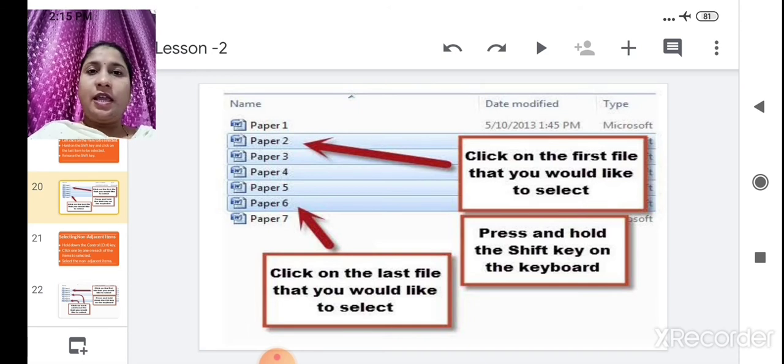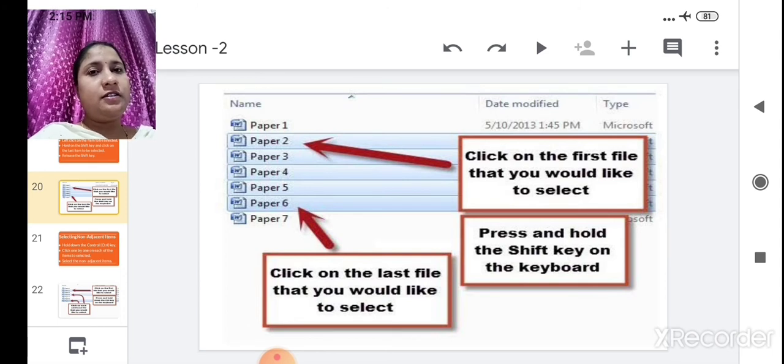Okay, is anybody left? No. From paper 2 to paper 6 all are selected. This is done in selecting adjacent items. Got it now? What is the use of adjacent items? Selecting adjacent items holds the things from first to last. Whatever you want to select, all the items will be selected. Now we will see the next.